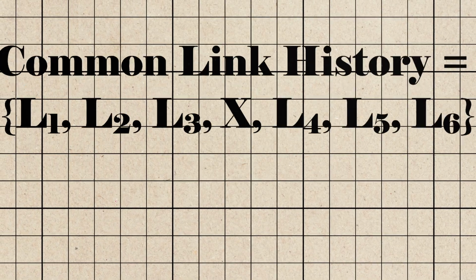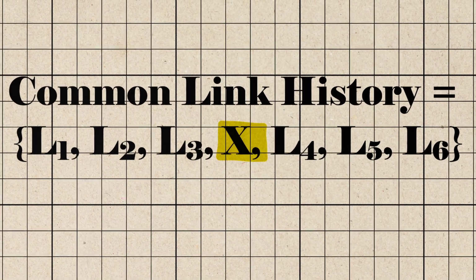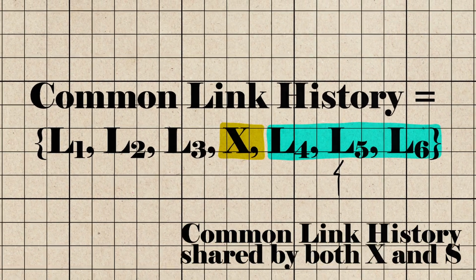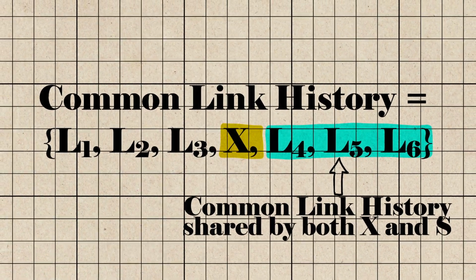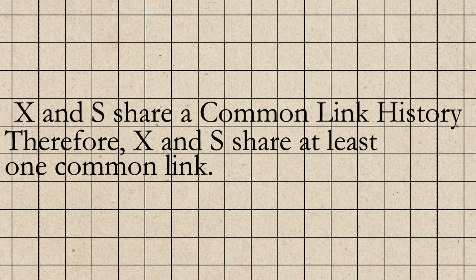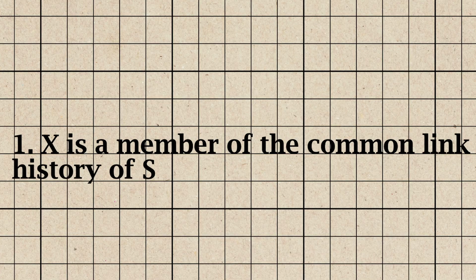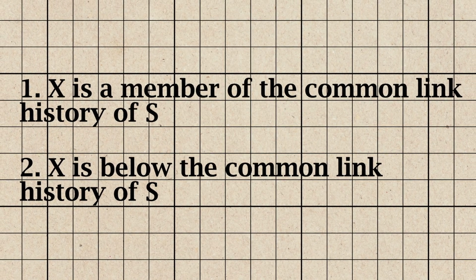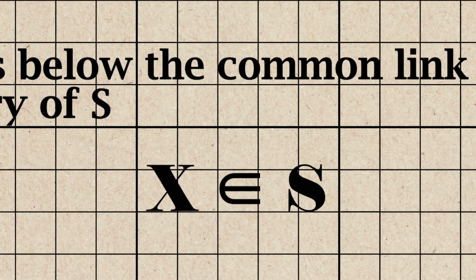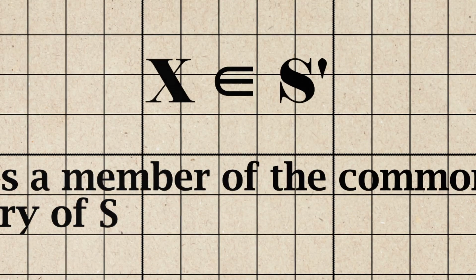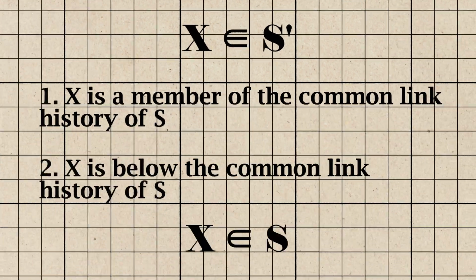If X is a member of the common link history of S, all the links about X would make up a common link history that both X and S share. But if X and S share a common link history, they also share common links. Hence, in all possibilities, it is necessary that X share a common link with S and therefore be a member of S. But that would mean X is impossible, since we assumed that X was not a member of S.